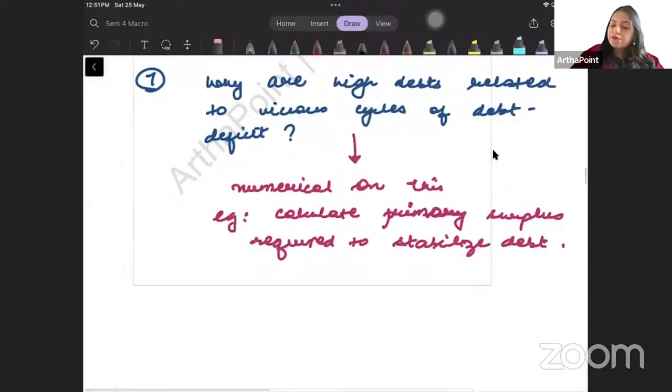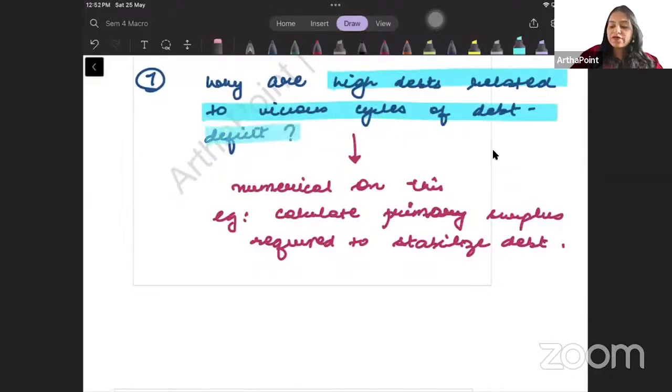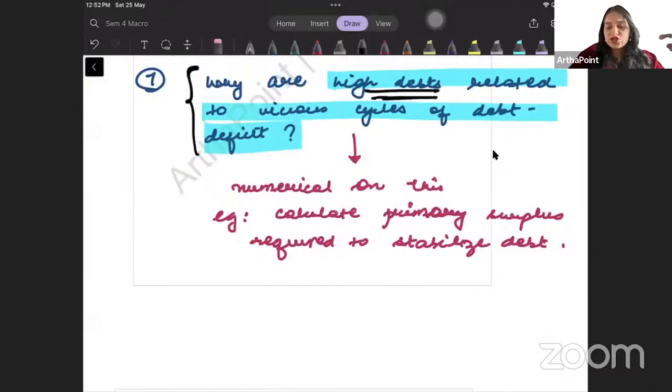Next question, beta. Why is high debt related to a vicious cycle of debt to deficit? तो यहां पर आप बताओगे कि जब हम high debt लेते हैं तो कैसे वो future में deficit cause करता है और फिर deficit को solve करने के लिए फिर से debt लेते हैं and it causes a vicious cycle. So you need to explain this.